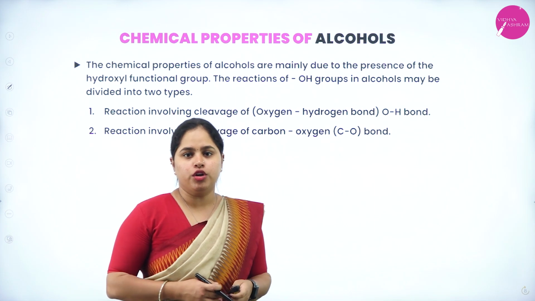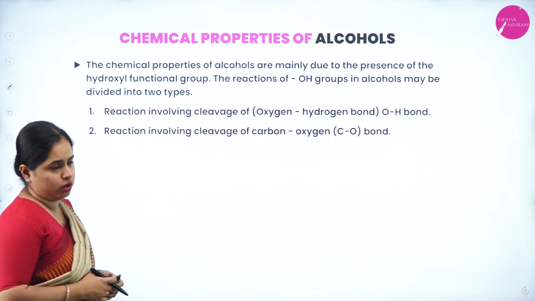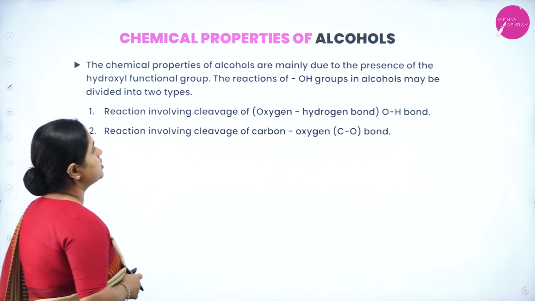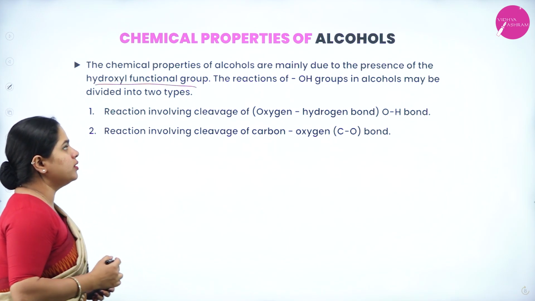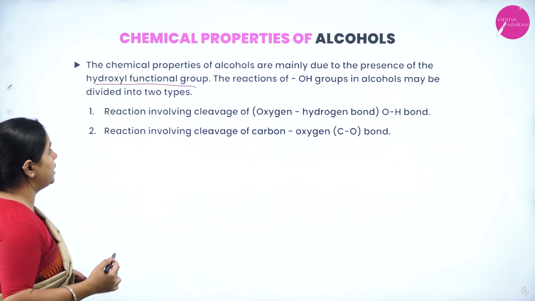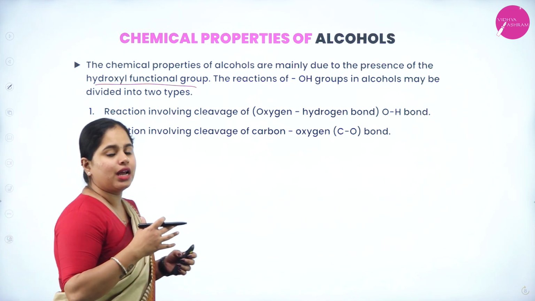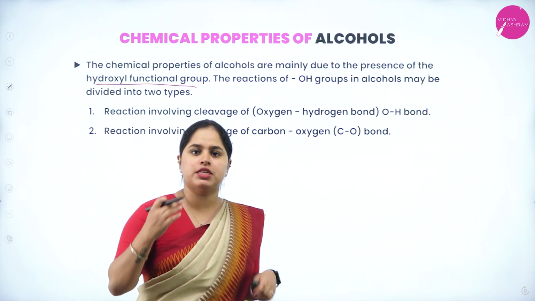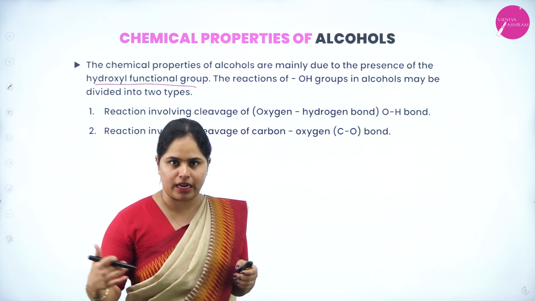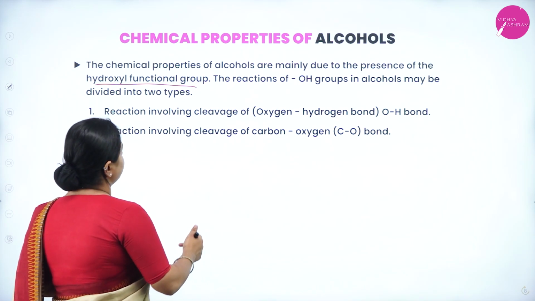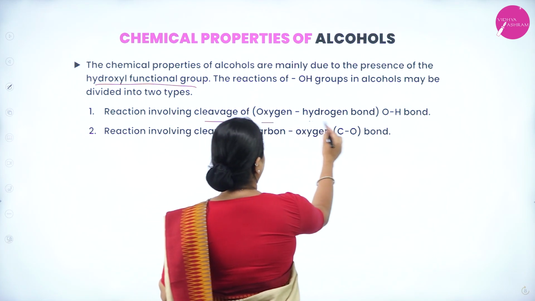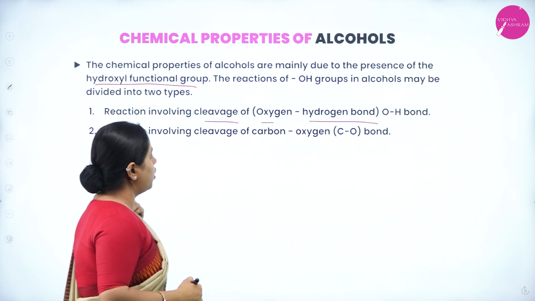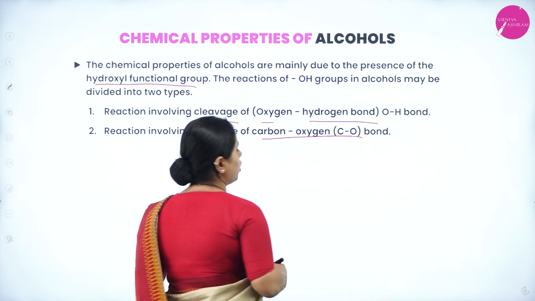So next we are moving on to the chemical properties of alcohols. The chemical properties of alcohols are mainly due to the presence of the hydroxyl functional group. The reactions of the OH group in alcohols may be divided into two types. We are going to classify it broadly into two types, and then discuss the various chemical reactions. The first one is reactions involving cleavage. What does cleavage mean? It is the breaking of the oxygen-hydrogen bond, and the reactions involving the cleavage of the carbon-oxygen bond.